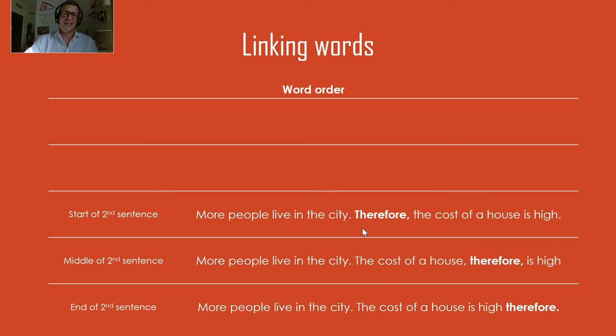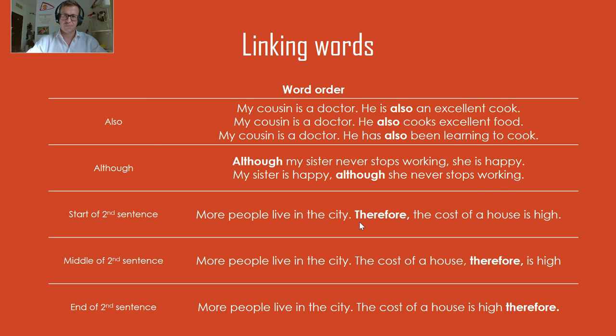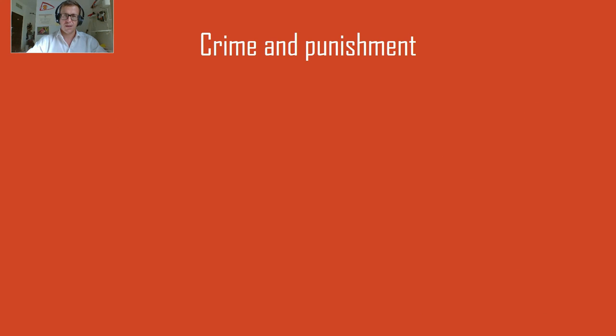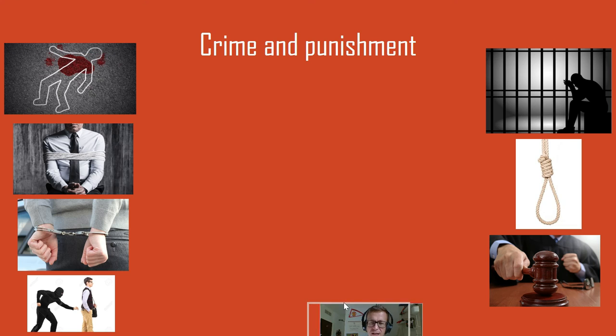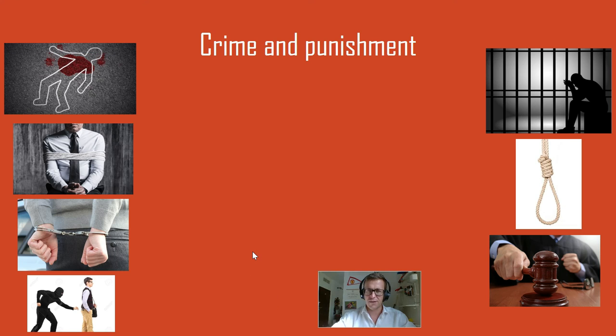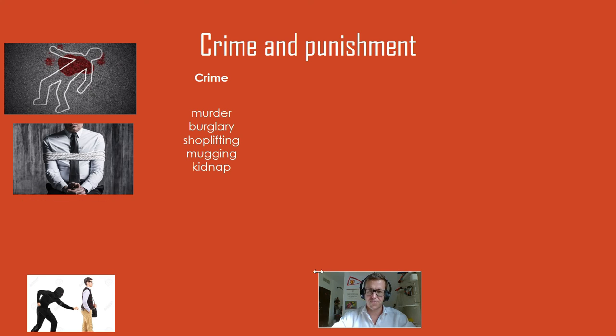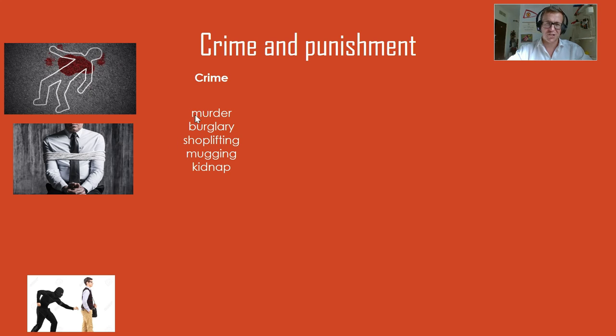Now we look at the vocabulary of crime and punishment. So these are things that involve the police when people do crimes and what happens afterwards. So crimes, there are different ones and I don't have enough pictures to show, but we have murder, which is here, burglary, when you take something from a house, shoplifting, take something from a shop, mugging, which is going on here when you take something in the street, and kidnap, when you actually take a person.